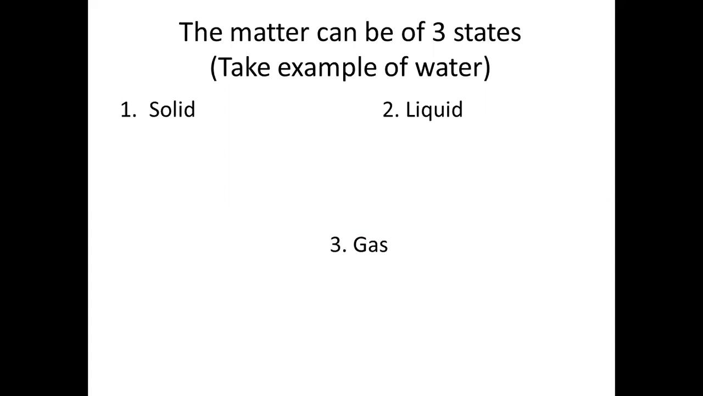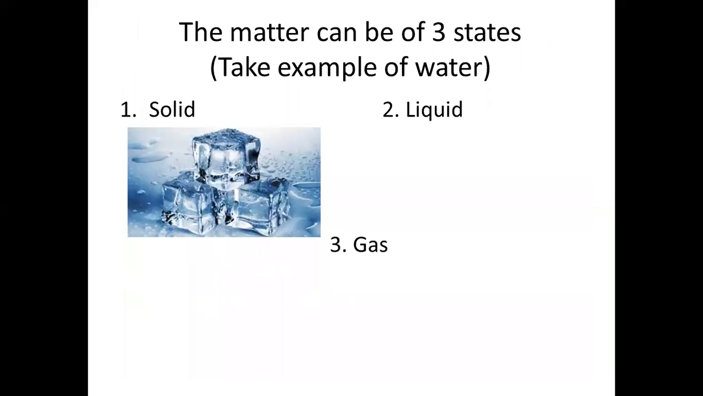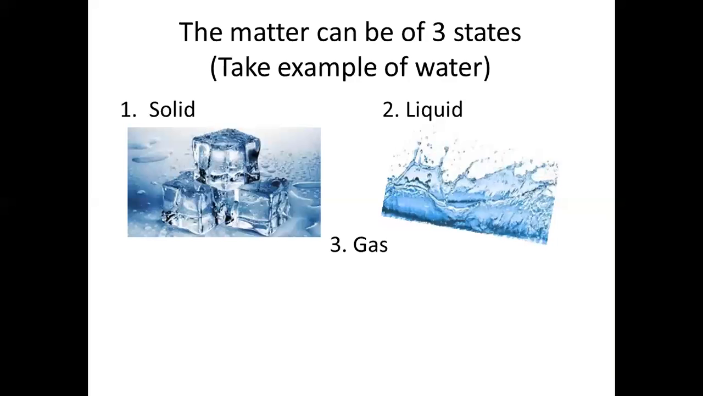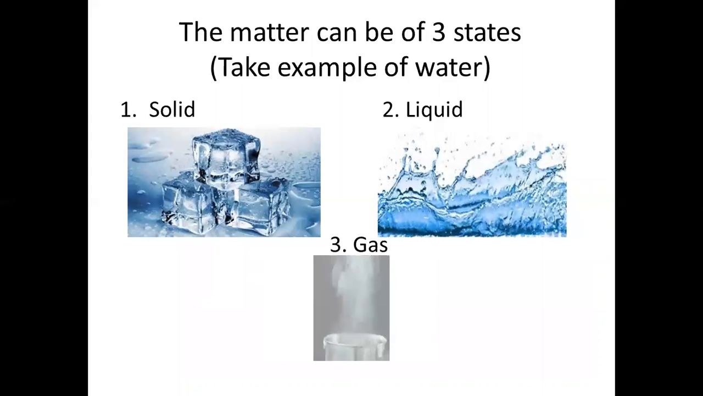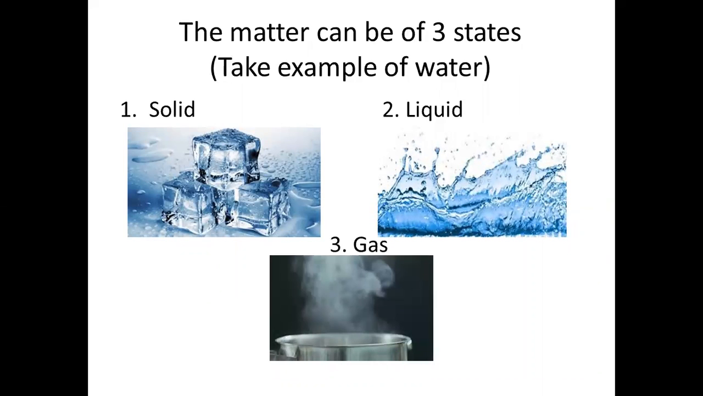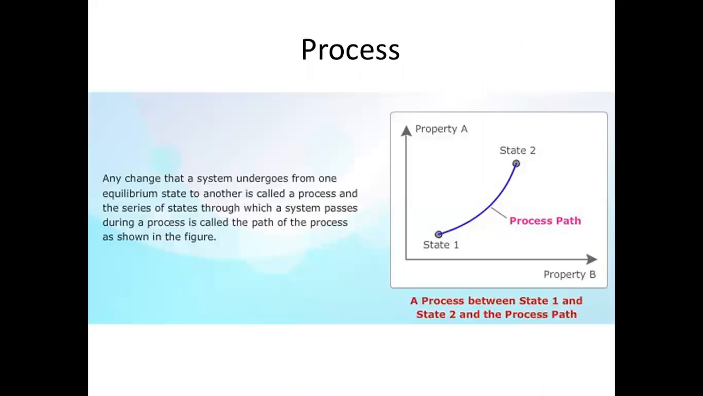So any matter can exist in all these three types. That is solid, liquid and gas. For example, with water, the solid is ice, the liquid is water, and the gas is steam. So for any material, all these three phases exist.